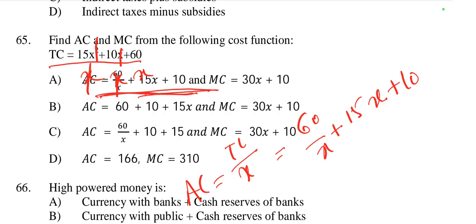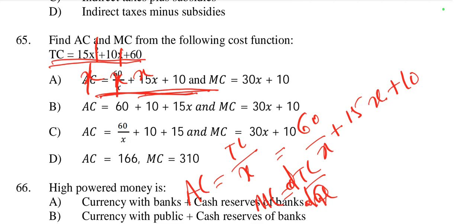Then MC is equal to change in TC by change in Q, or del TC by del Q, or dTC by dX. We have to find the derivative of total cost.